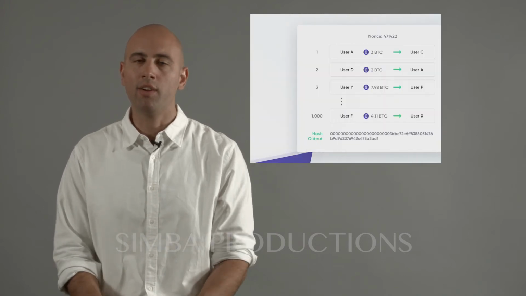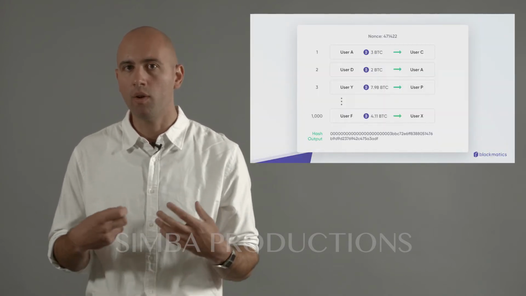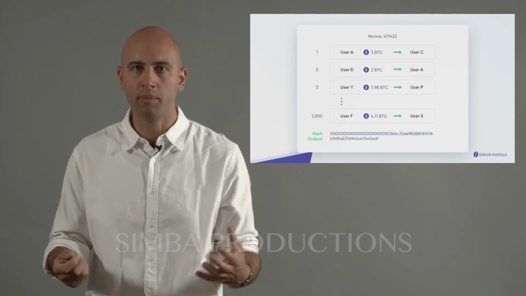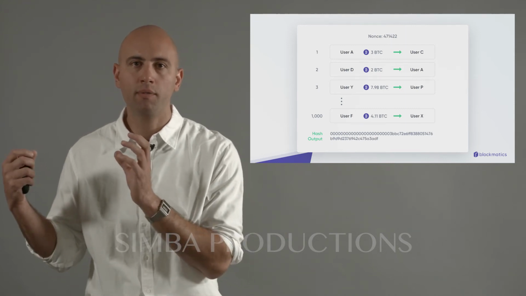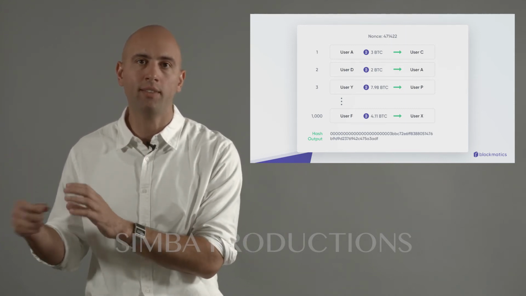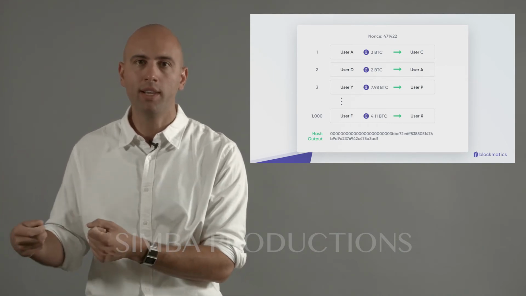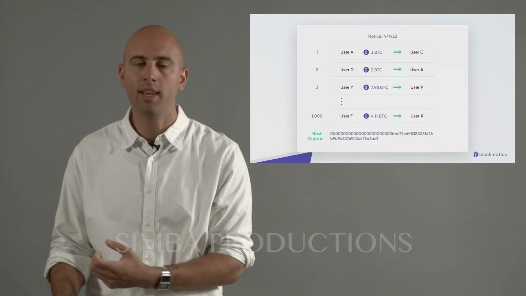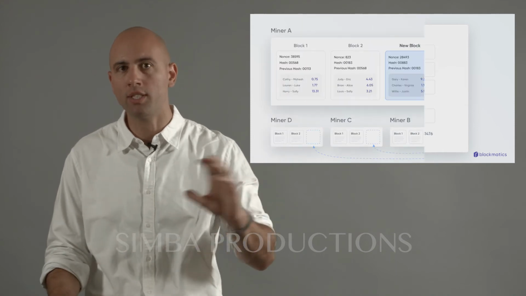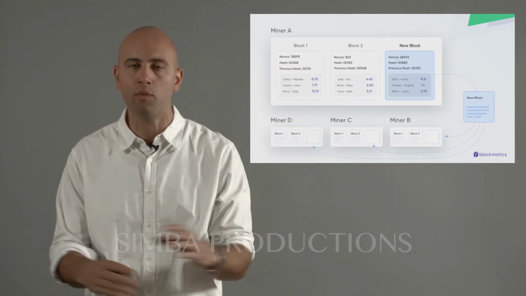So every second, that's what the whole network is doing. And they're doing this because they're hoping that at least one of these participants or miners will get lucky and find a resulting hash that is low enough. If that miner achieves it before everyone else, they get the right to publish that block, or release that block, to the rest of the network.